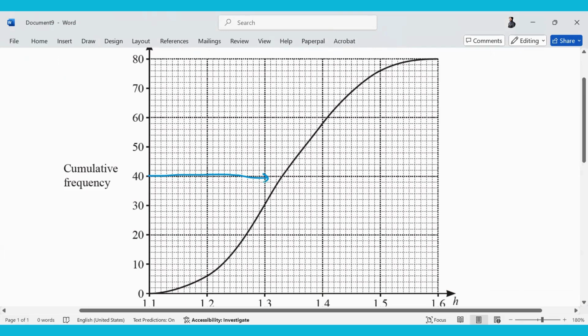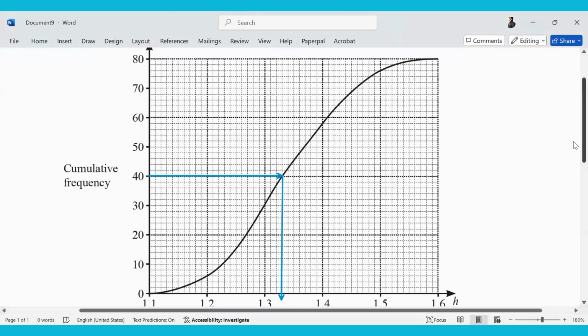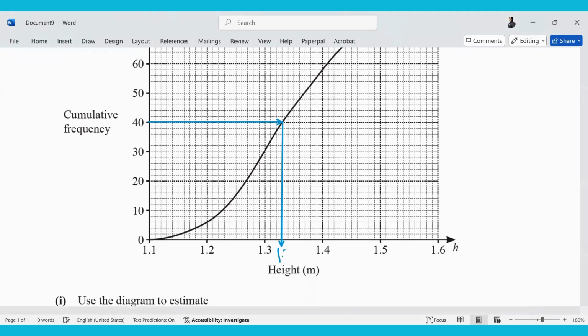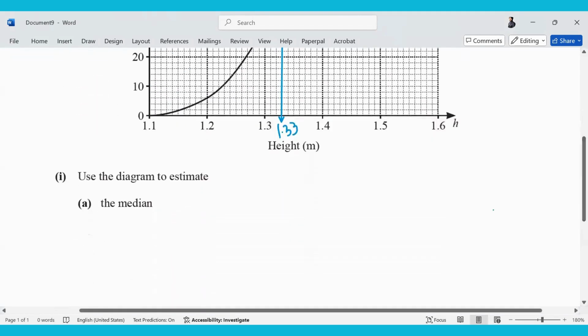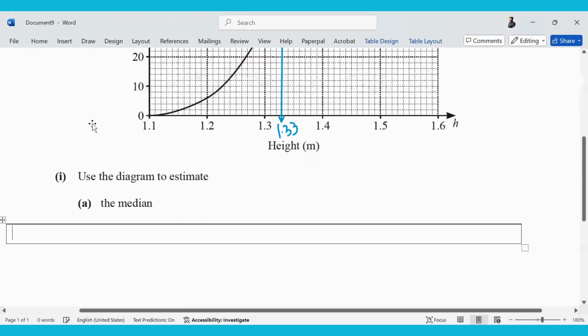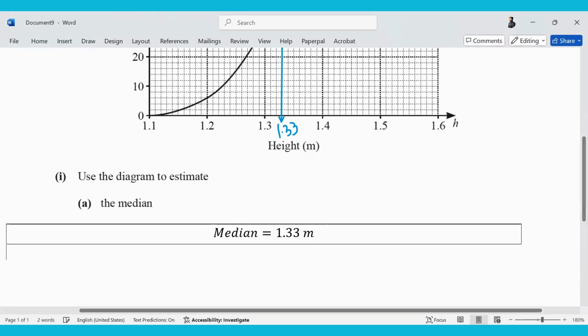The data that I will read on the 40th position, that will be my median. This is 1.31, 1.32, and 1.33. So part 1A, the answer is 1.33. Do write it down. Just write the address. I'll be posting the entire question. So median is 1.33 meters.